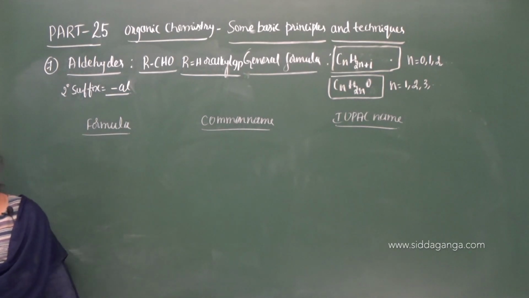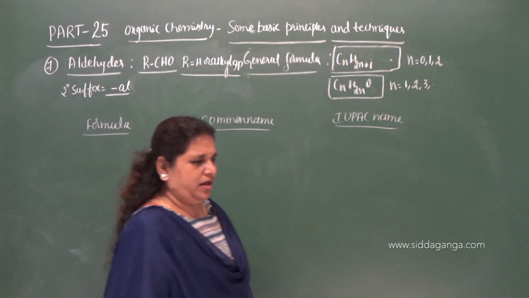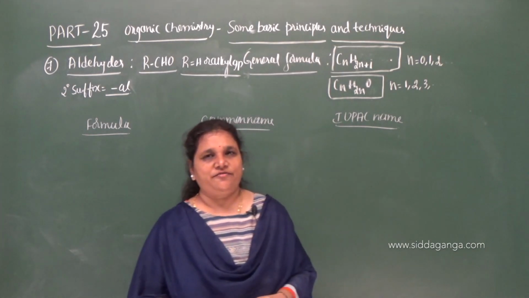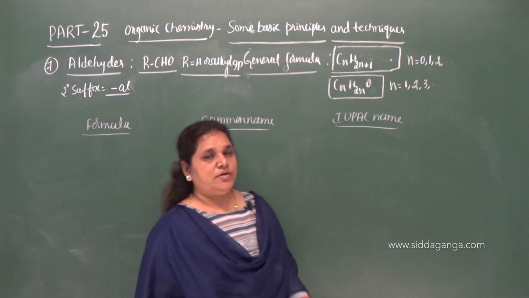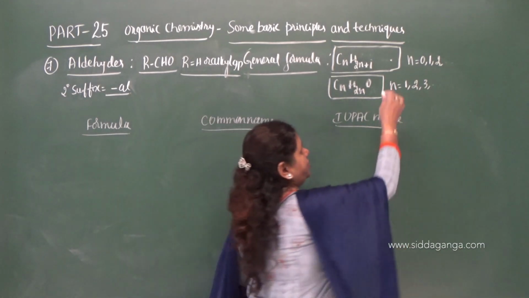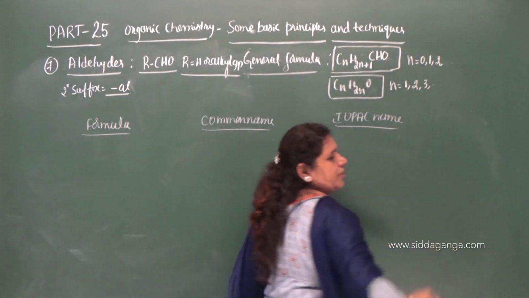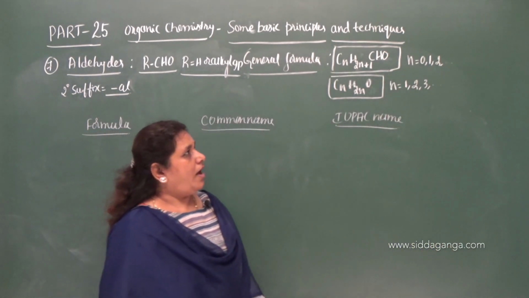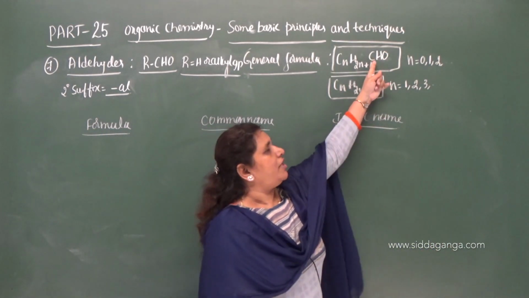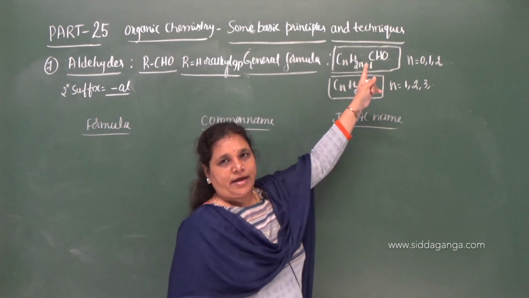Now, what is the general formula? In a general formula, we have to remove one hydrogen from the alkane and we need to give a functional group CHO, and hence the general formula will be CnH2n plus 1 CHO. As already I have written a functional group here, that itself containing carbon.